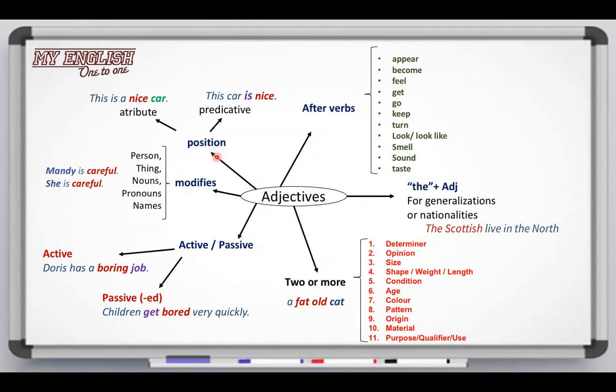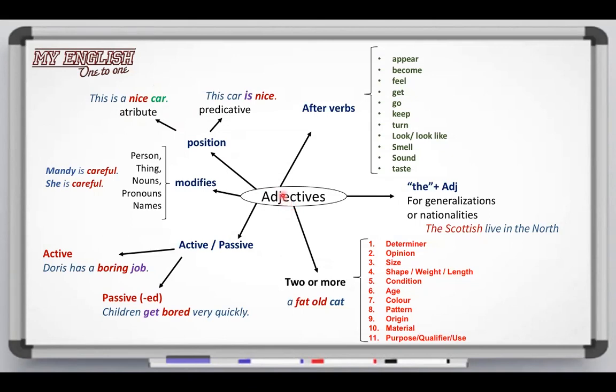The adjectives can have two positions, attribute position or predicative position, right? The attribute position is before a noun, like here, nice car. The predicative position is after the verb to be, right? Is nice. Remember we have these two different positions of adjectives.